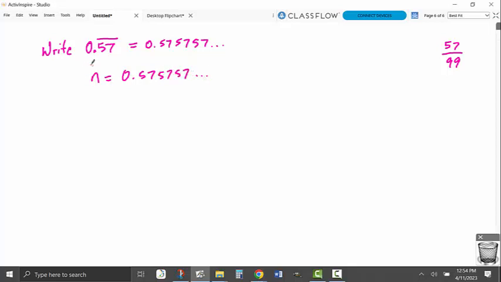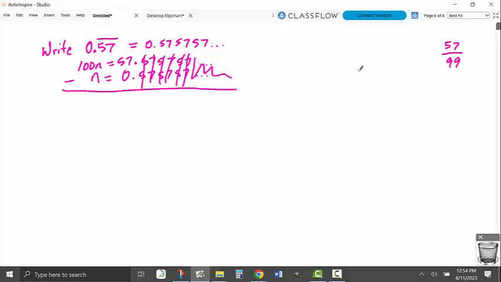And then I'm going to do this above it, 100n equals 57.575757 forever. When I go to subtract that, this is gone, this is gone, this is gone, this is gone. 0, 0, everything is 0, right? And I'm left with 99n equals 57, which is a math problem I'm really good at solving.